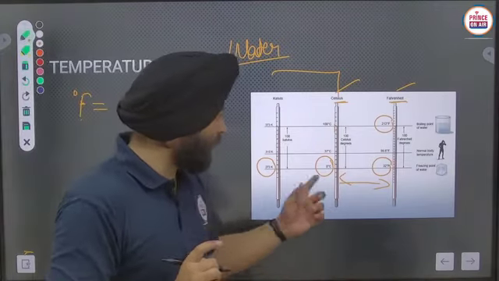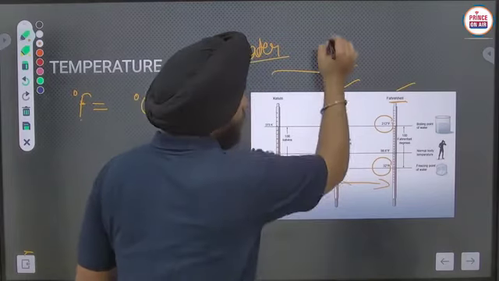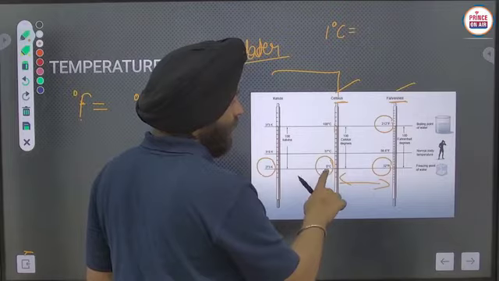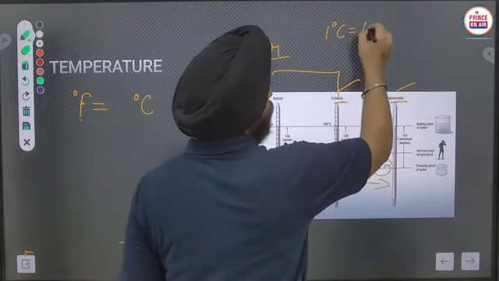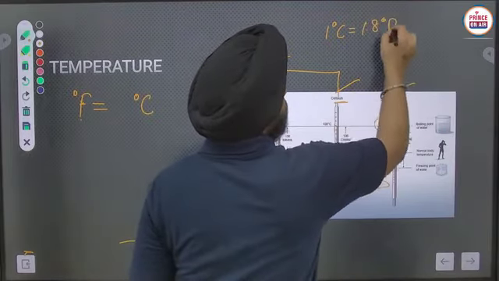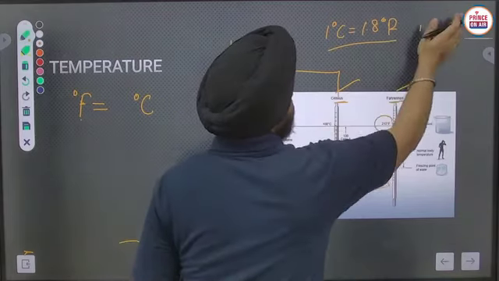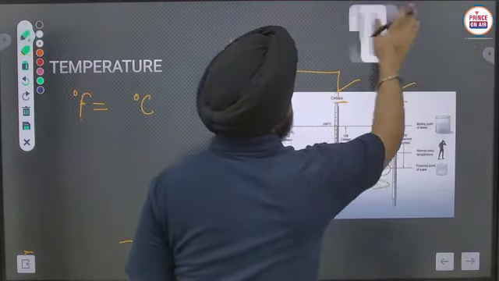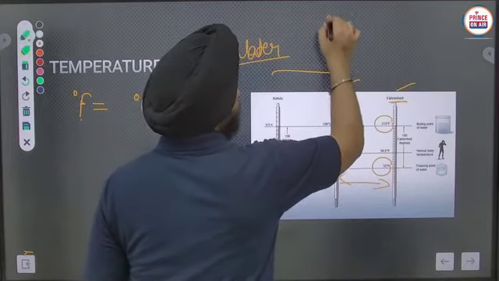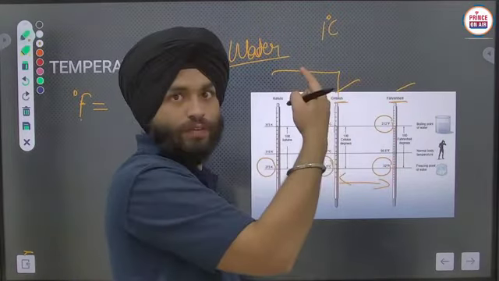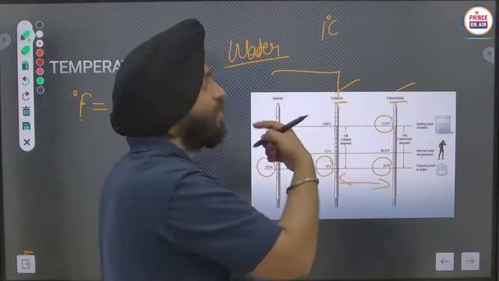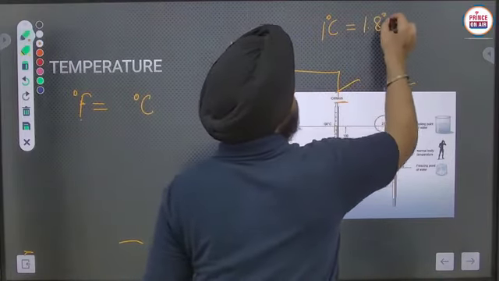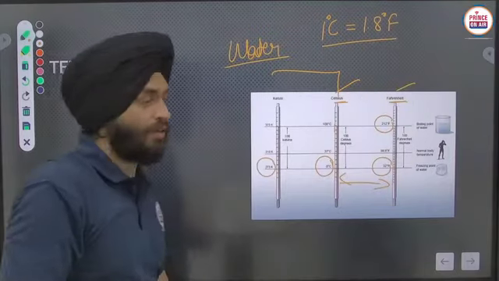You have to remember that a 1 degree rise in temperature in the Celsius scale will raise the temperature by 1.8 degrees in the Fahrenheit scale.